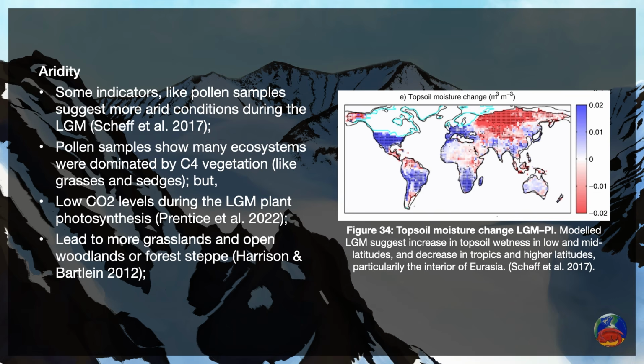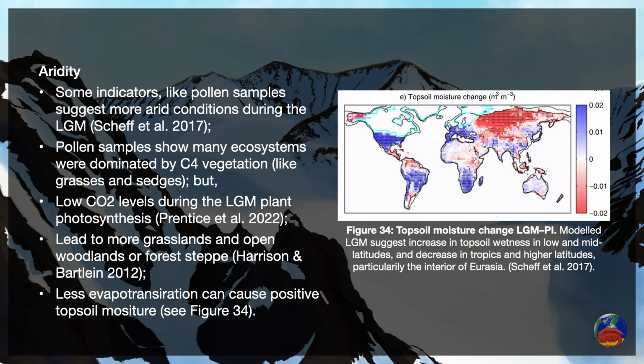In addition to the impact of CO2, cooler global average temperatures also mean that there's less evaporation. The decrease in ocean evaporation causes less global precipitation. However, this is equally true over land. In addition, plants release water to cool down in a process known as transpiration, and cooler temperatures cause plants to transpire less. The decrease of evapotranspiration leads to wetter soils, as we can see in Figure 34, which demonstrates that topsoil moisture increased in some areas during the last glacial maximum, even though some of those areas received less precipitation.